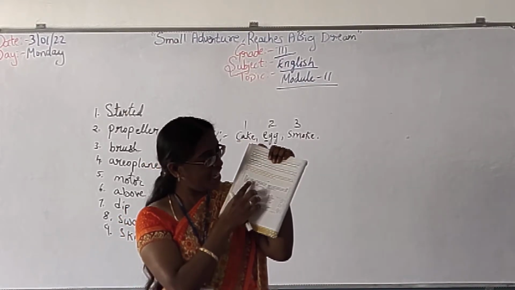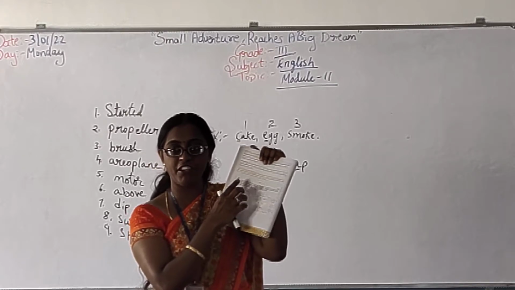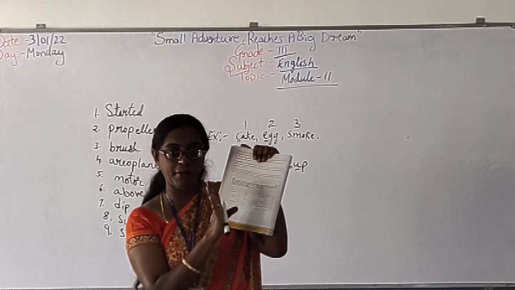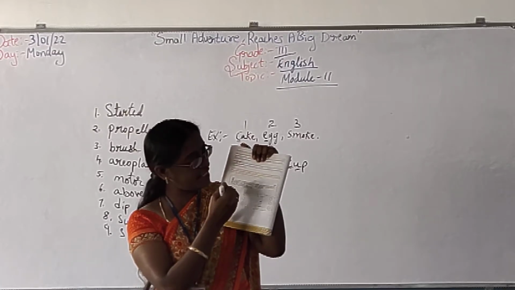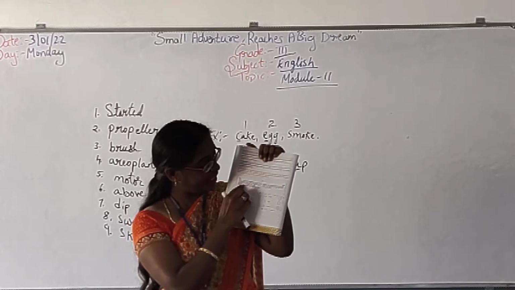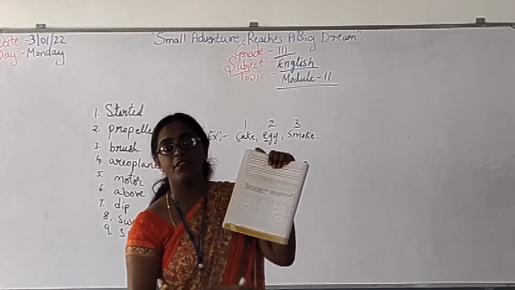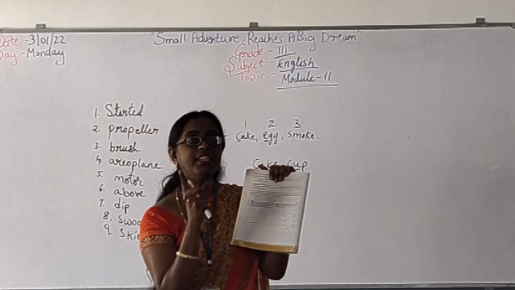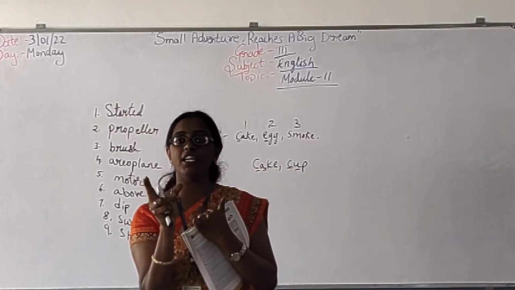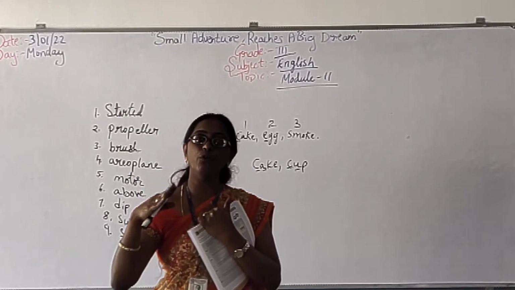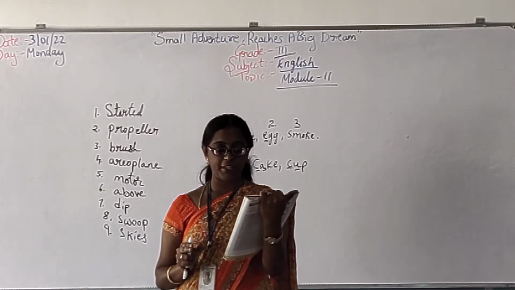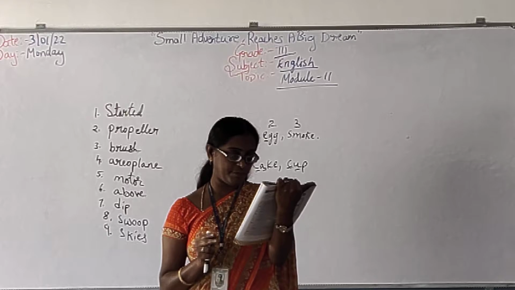Then next you can see C-U-T, cut is there. So they have given it in the third line because air, hair is same. Correct now? So there is the second line, they have given A cut. Then they have given A-D. Understood, children? Like that, you have to see that if it is the same word, 4 or 5 letters are the same, you should see the next last letter. Then you can write it in alphabetical order.